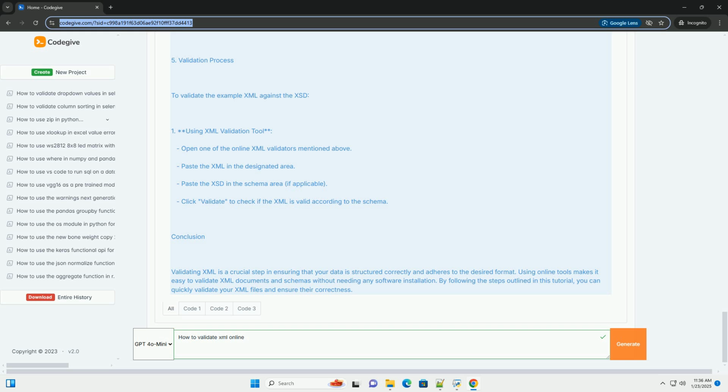C. W3C XML Validator, https://validator.w3.org. 1. Visit the W3C XML Validator. 2. You can either upload your XML file or provide a URL to your XML document. 3. Click on Check to validate your XML. 4. Review the results for any errors.